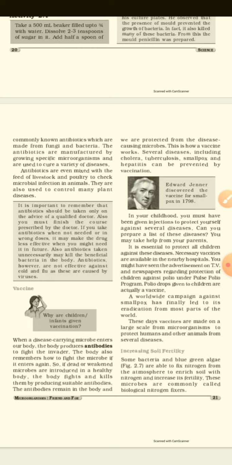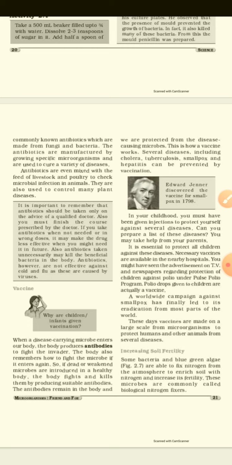Also, you must finish the course prescribed by the doctor. We should always complete the course of 5 or 6 days so that the microorganisms are destroyed in our body after taking the medicines. If you take antibiotics when not needed or in the wrong dose, it may make the drug less effective when you might need it in the future.